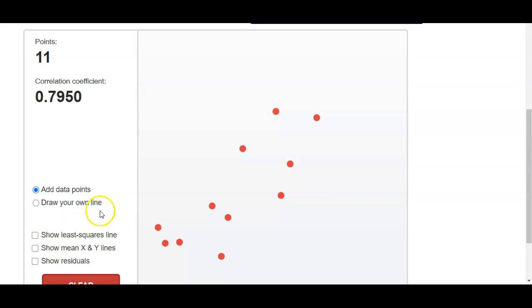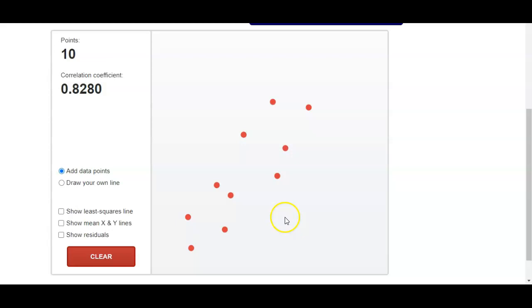Oh, let's get rid of that one. All right, so I'm back to 10 points, and I'm going to continue to try and get some more spread between these points and get a correlation. Oh, there, I need to get rid of that guy. I'll get a correlation of about 0.7. That's about as close as I'm going to be able to get without sitting here for the next hour trying to get exactly 0.7. Okay, so there we go.